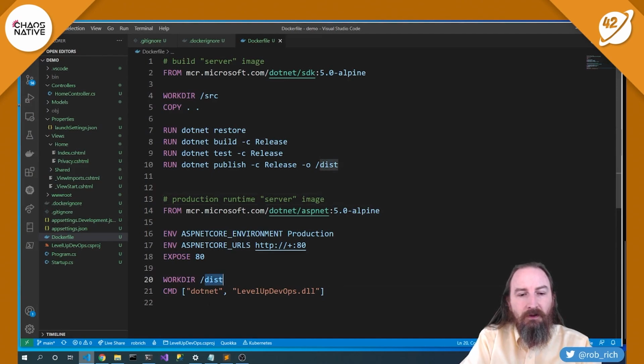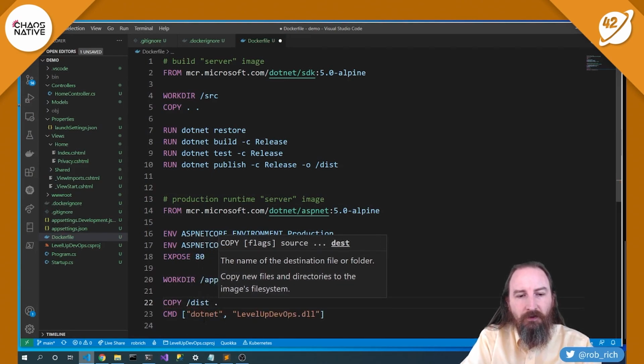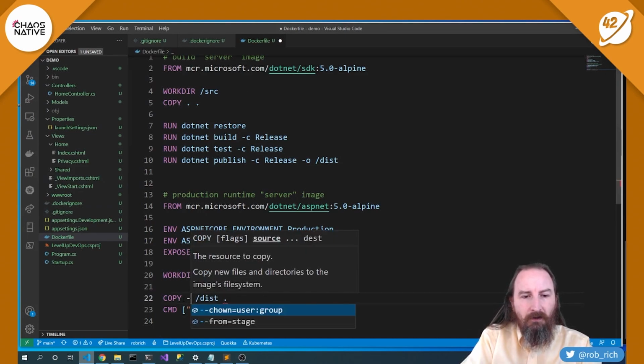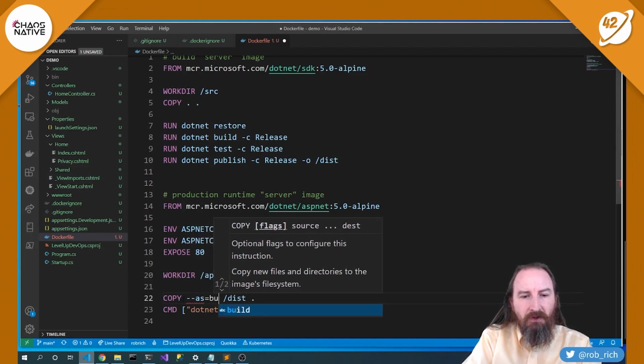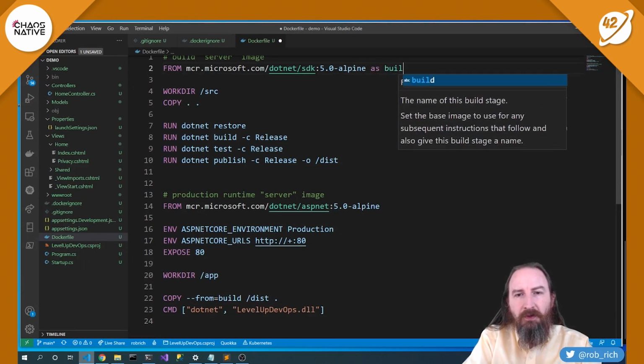Now, we do need to, let's switch this to an app folder. We do need to copy the content from the dist folder into this folder so that we can be able to run it this way. But right now it's going to copy it from the dist folder on my host machine, not from this other container. So let me say from equals build. Now I've said from equals build, so it's going to go look for the build stage. So let's name this one as build.